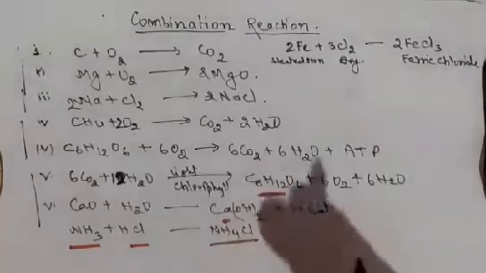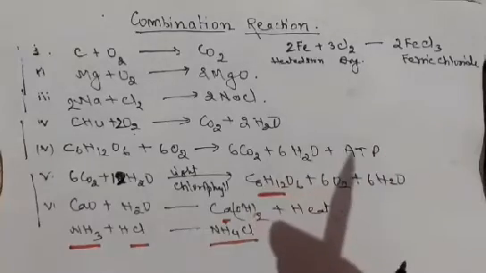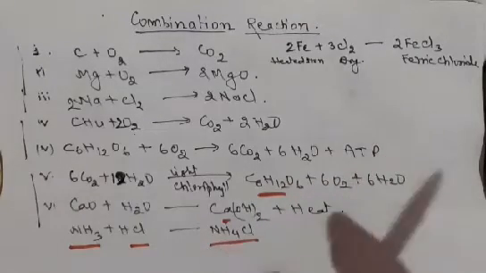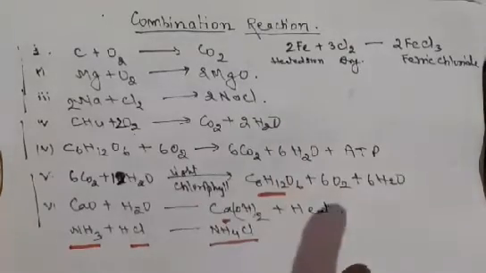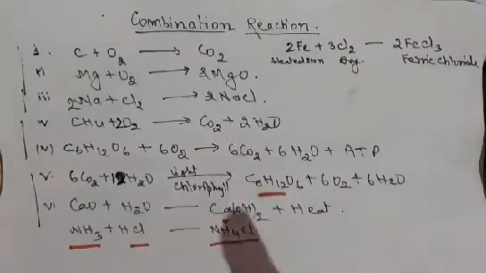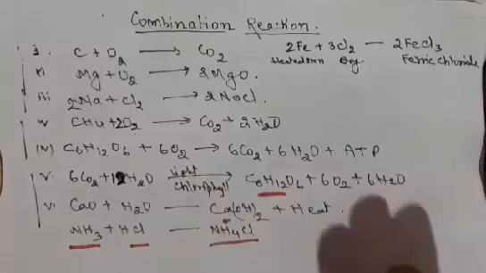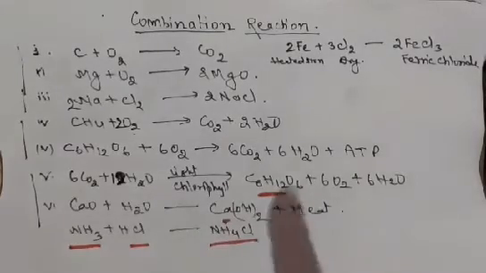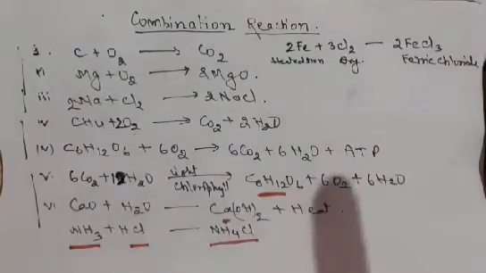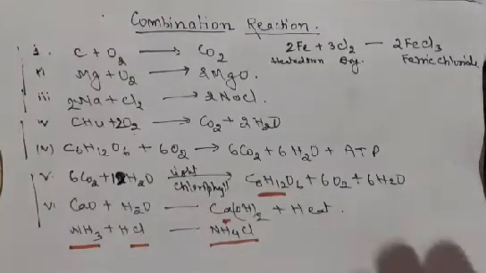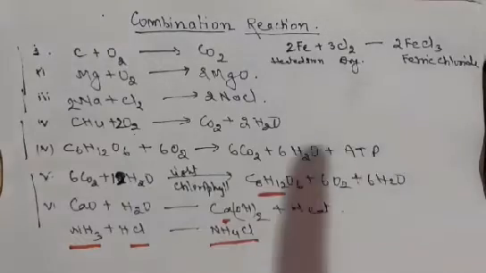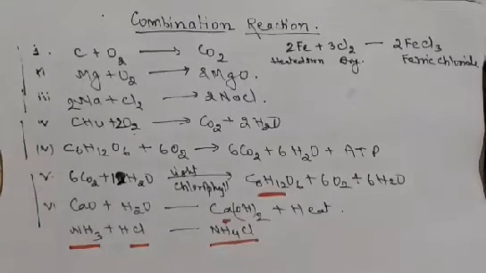So this is a combination reaction in which two elements combined, or two compounds combined, or one element and one compound combined together and form another new substance with new chemical property. So when two elements or two substances, two reactants, combine together and form a new compound or new element, that is called combination reaction.